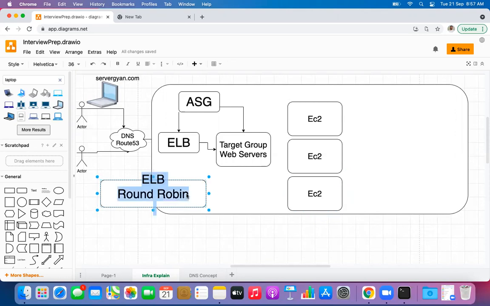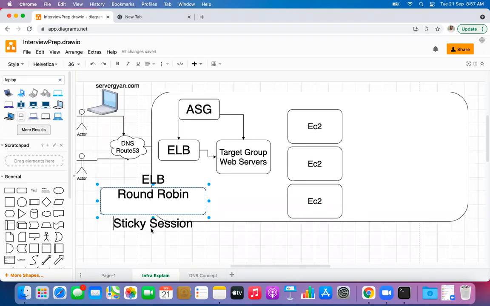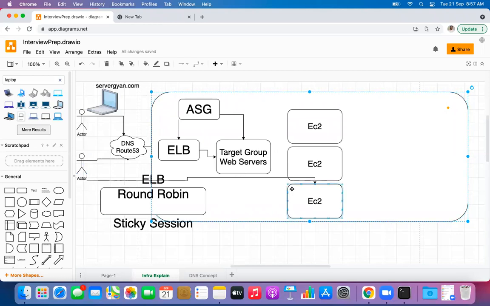Okay. The second methodology we follow here is known as sticky session. I should not call it a different algorithm, but it is a feature on top of round robin. Let us say there are 3 servers in this load balancer's target group. If this user made a request and, with the help of DNS, we got the IP addresses of these web servers and this load balancer, then the request was forwarded to this particular EC2 machine, for example.